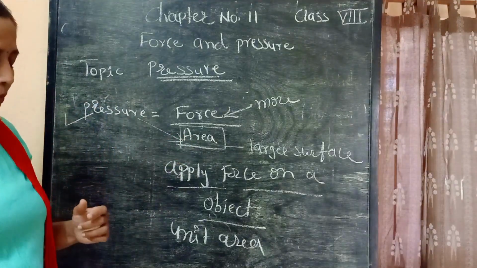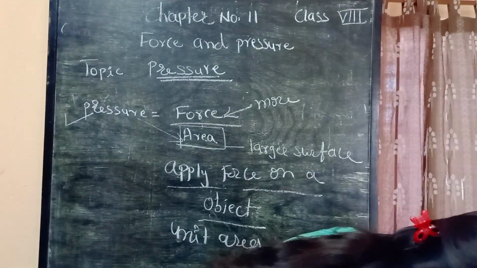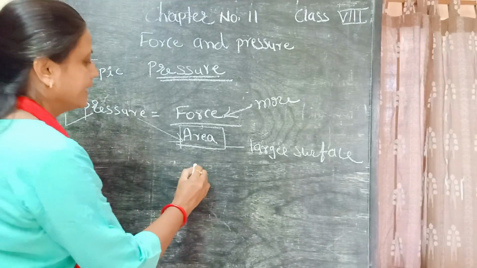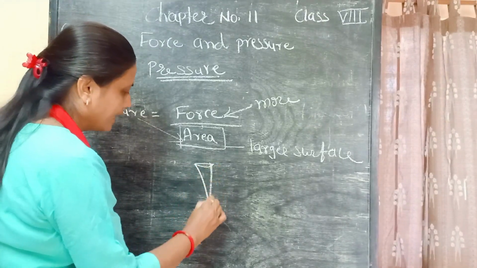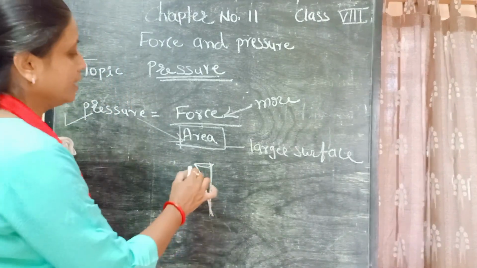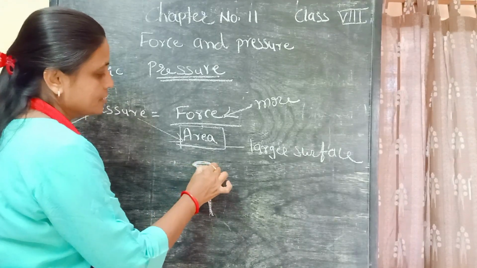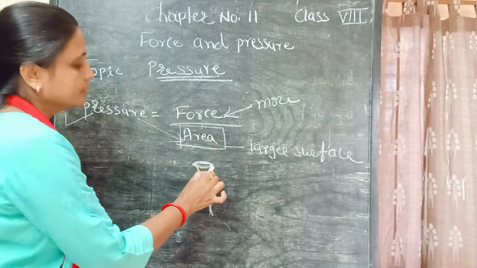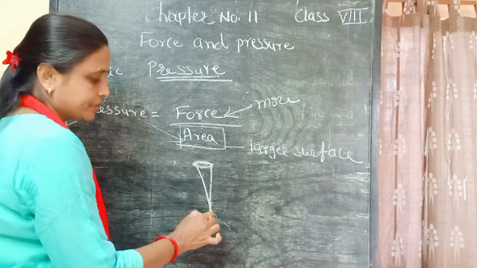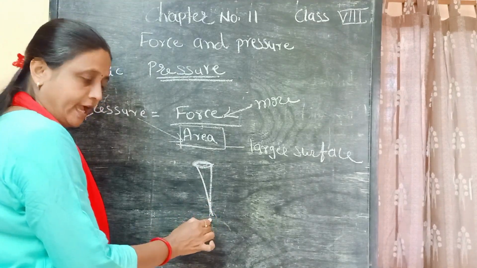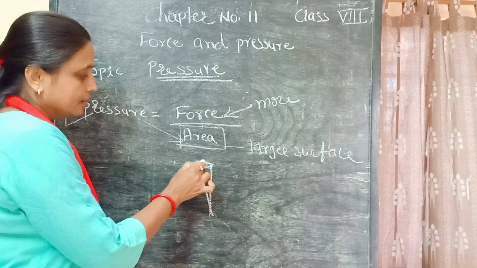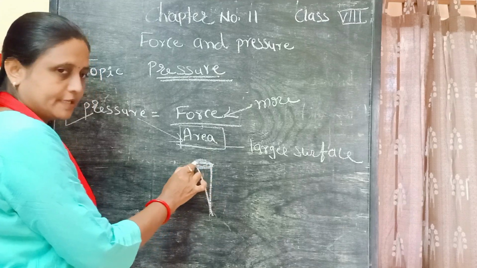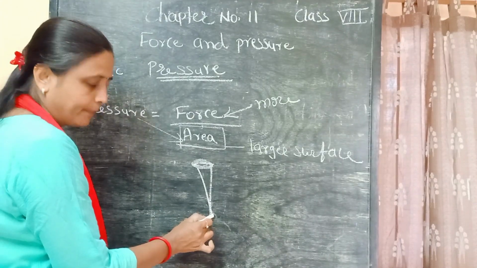Here is a simple example. Suppose I take one nail, and I try to insert this nail into the wall from its head side, instead of the narrow end. Then what happens? I try to apply the force on a larger surface area, because from this side I am applying the force.